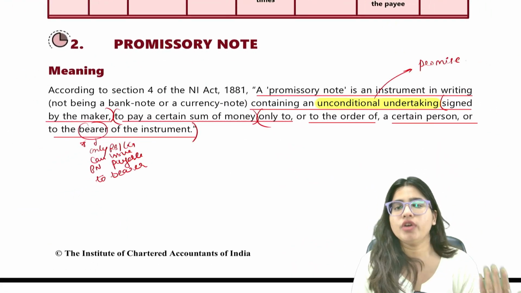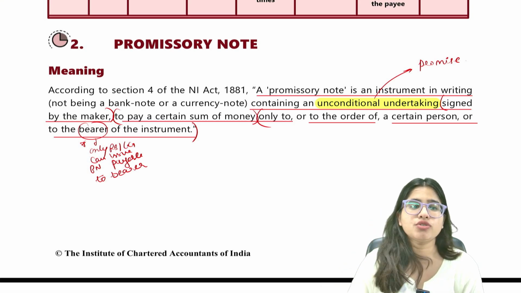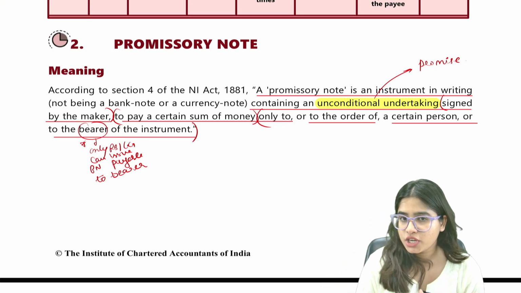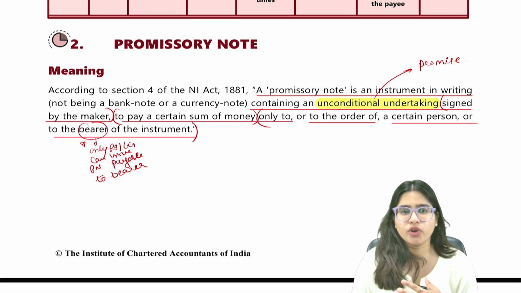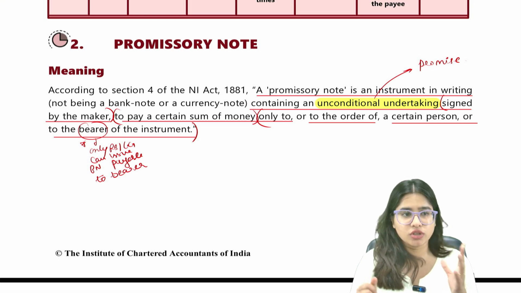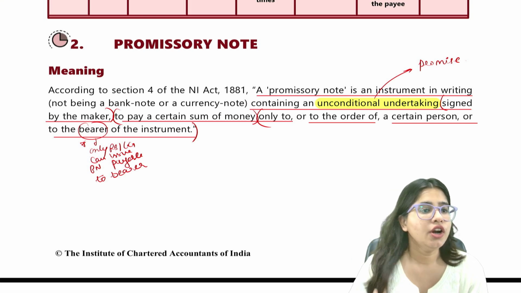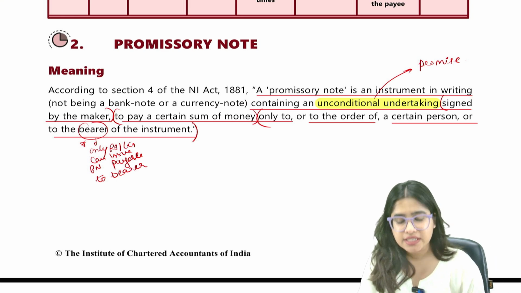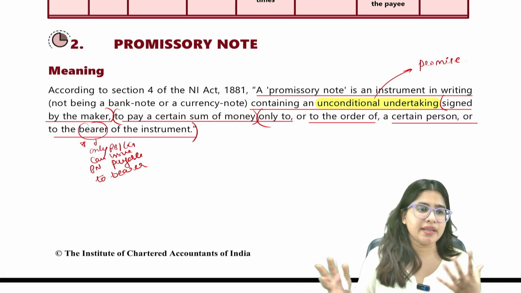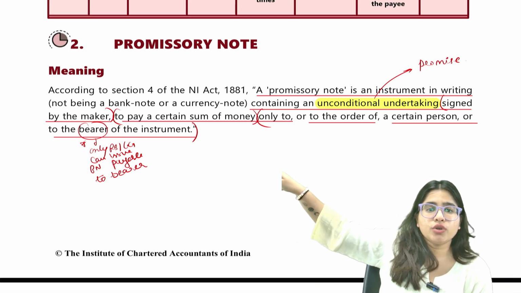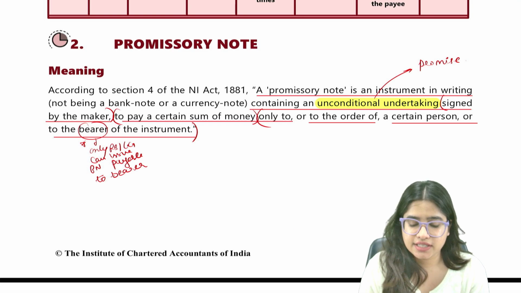So today, in today's lecture, we are going to study what do you mean by promissory note, what do you mean by check, and what do you mean by bills of exchange. All this topic we are going to do in today's lecture. So please take out your ICAI study material, your notebook, your pen, pencil, highlighter, because we are going to cover all of your ICAI study material.